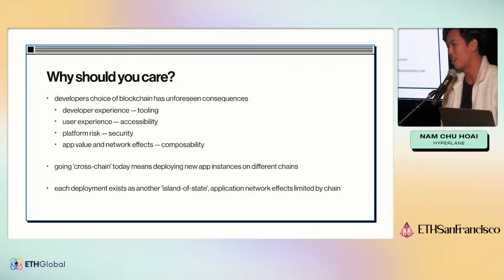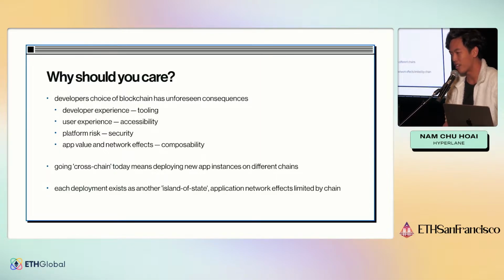Let's say you build a yield farming app on one chain, but on that chain there's just no other activity that you can farm on, and everything else happens on another chain. Your application becomes much less valuable.